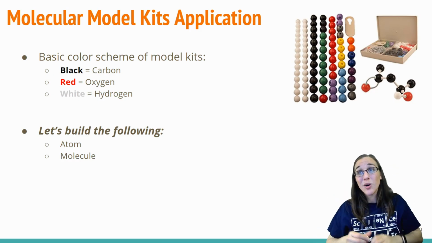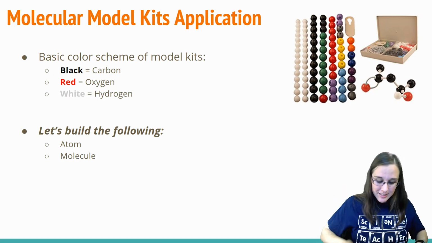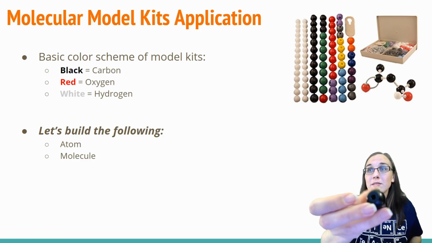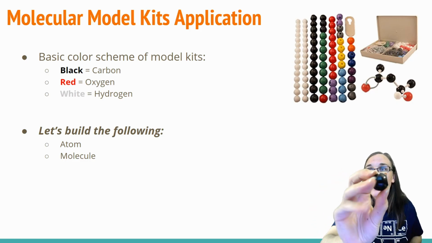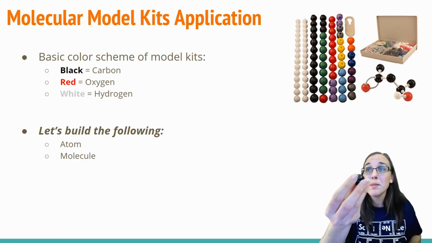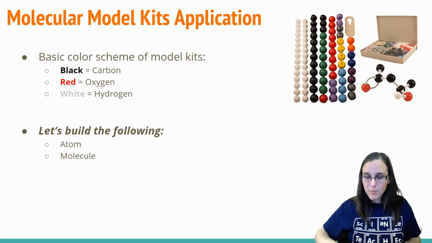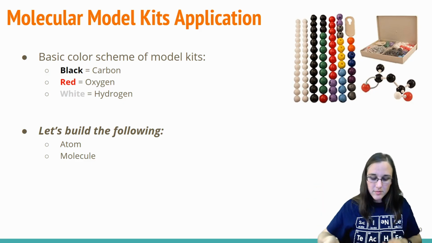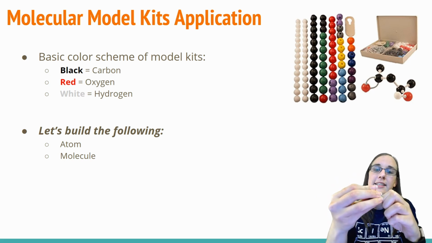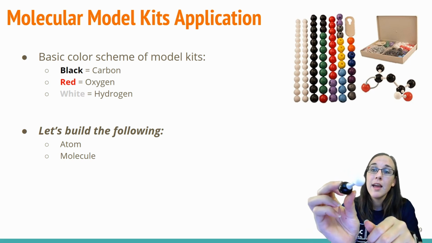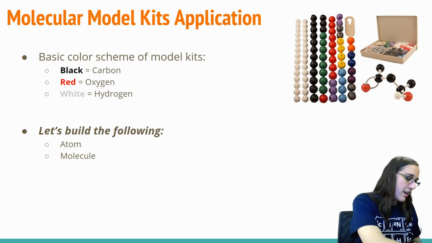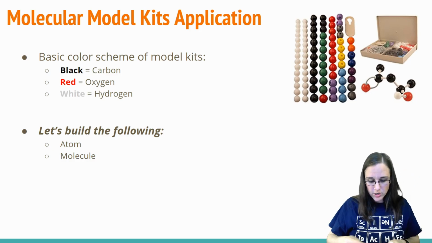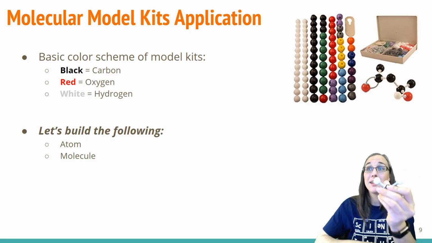I could also, if I wanted to, take carbon. Carbon has more holes, if you can kind of see there. It's got holes all the way around it. So we can make more bonds with carbon than we can with hydrogen. There's only one hole on hydrogen. So if I wanted to, I could take carbon and bond the hydrogen there. And now I want to fill up all those holes. So I'm going to just keep putting more bonds on it.